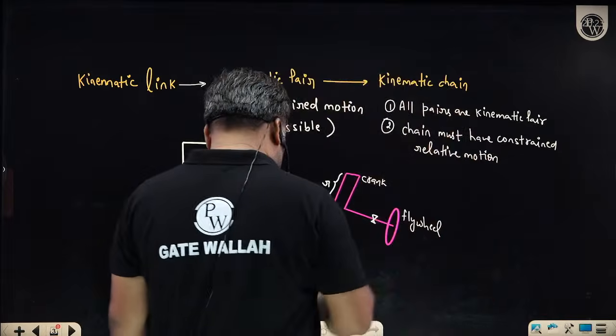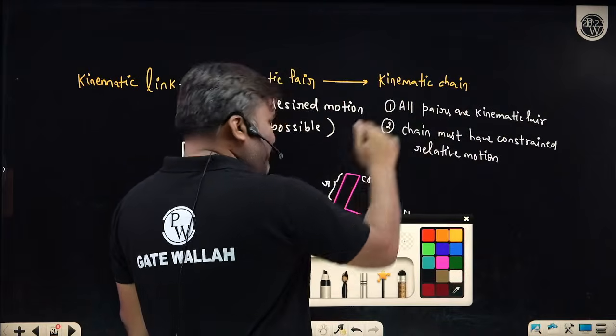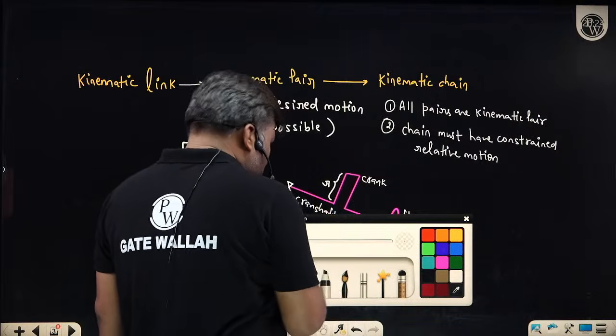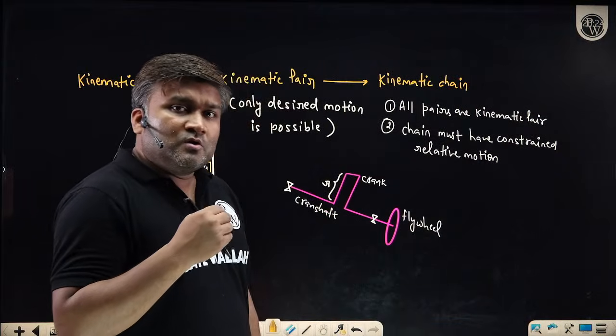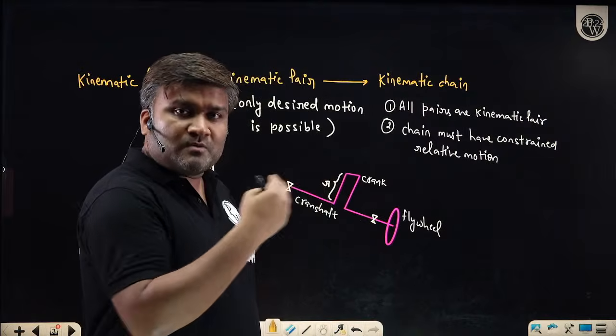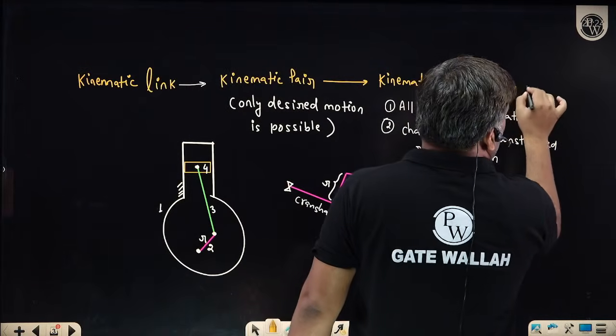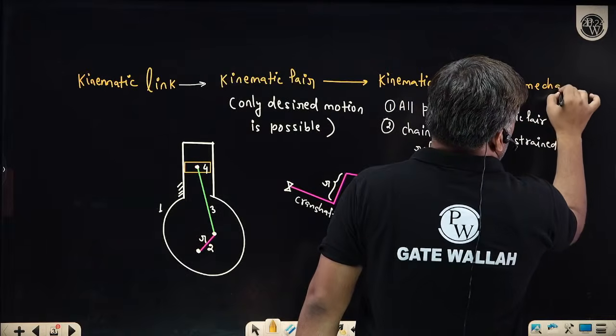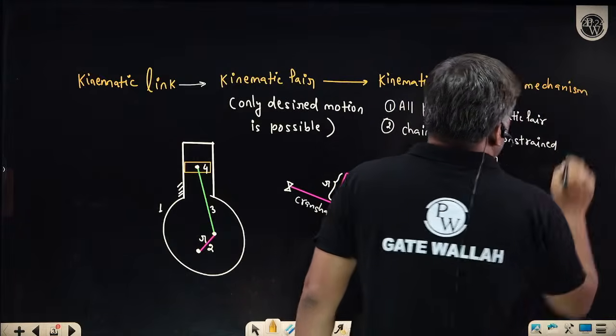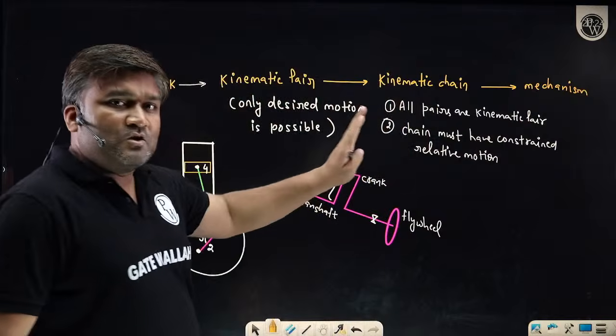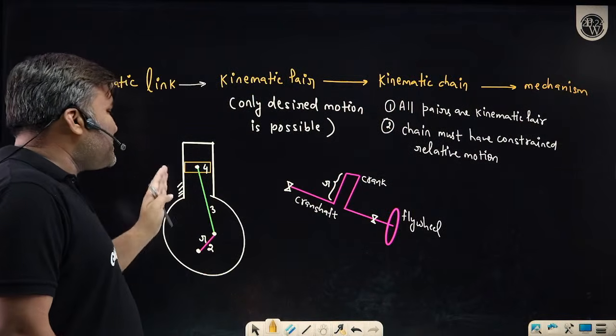And once you have the kinematic chain, I have found something which can be used to get a unique output by providing a single input. And that is called a mechanism. How? For using this kinematic chain, you must fix any one link.